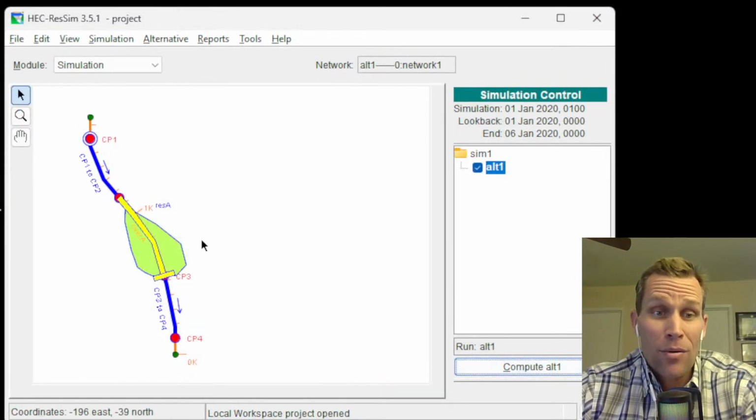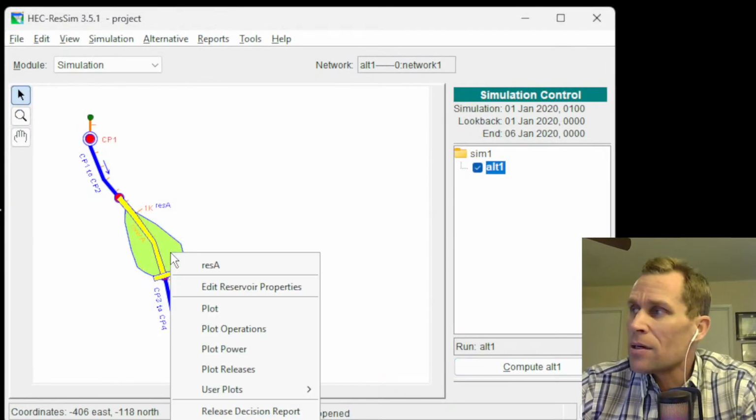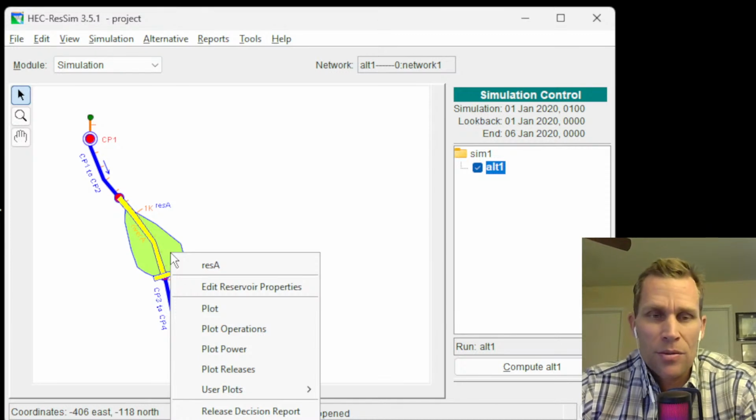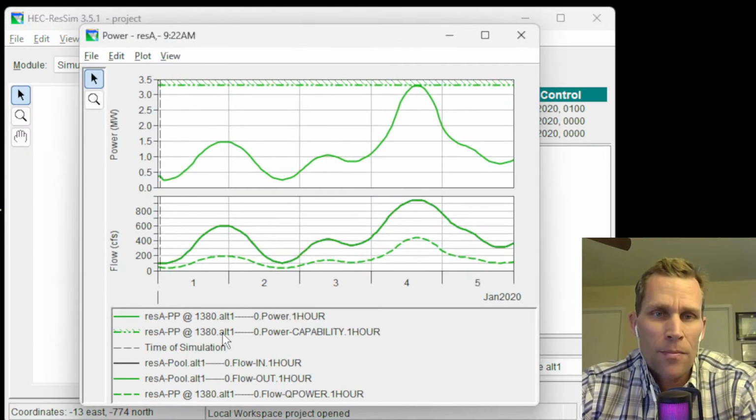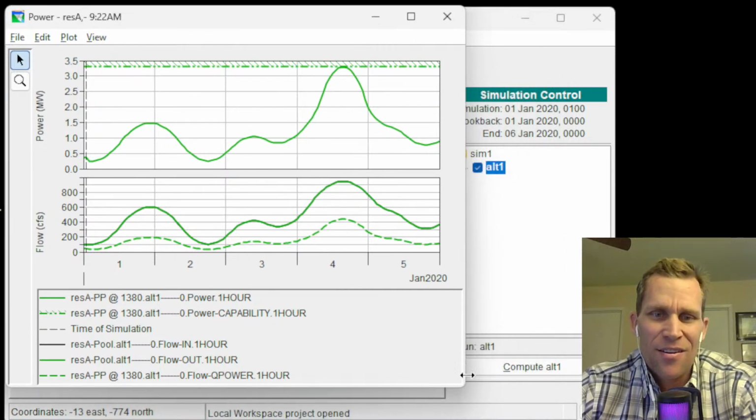Let's check out some power numbers now. If I right click on the reservoir here with our stored results using the same default balance allocation and click on plot power, here is, yeah, so it bumps up right at the ceiling there. That's pretty cool.